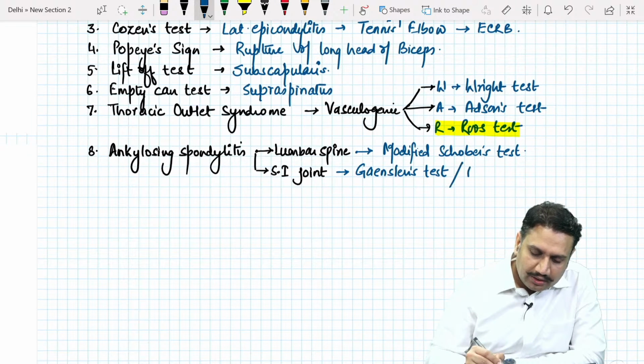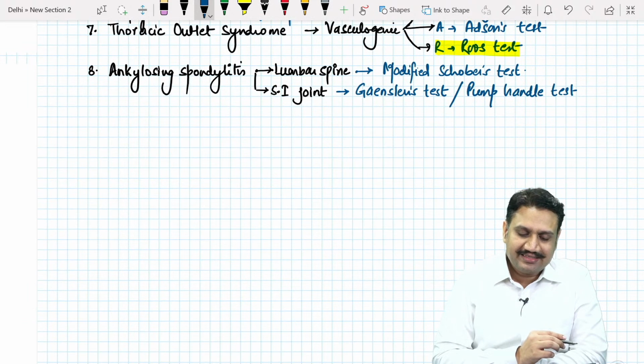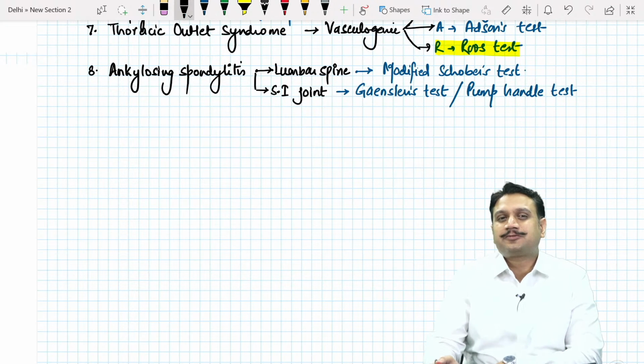test or the pump handle test. Remember the Ganselin or the pump handle test. So please remember the names, that these are: lumbar spine, modified Schauber's test; sacroiliac joint, the Ganselin test or the pump handle test. The named tests for the lower back, the spinal area.